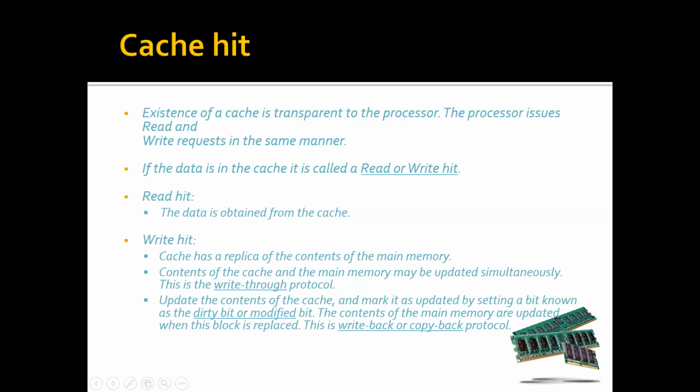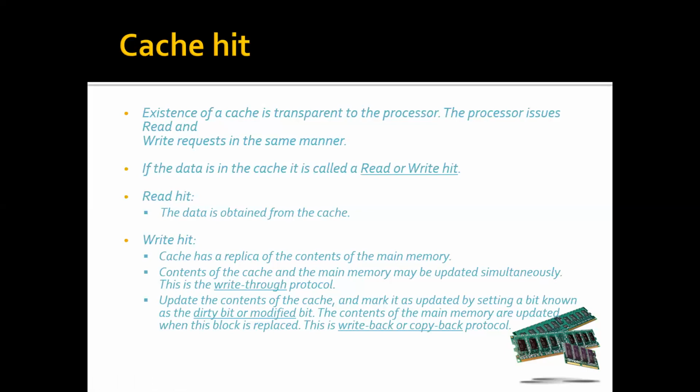That means when you update the cache, at the same time we also update the main memory. What is the advantage? There is no inconsistency of data because the data is modified in both locations. But the problem is that for every write operation, we have two potential write operations.